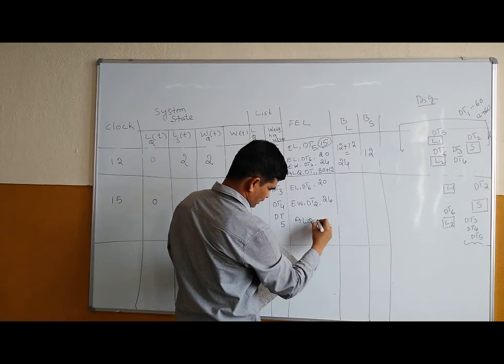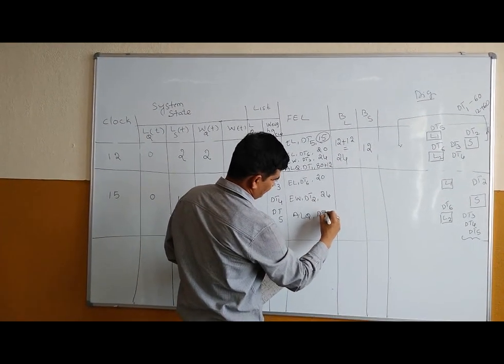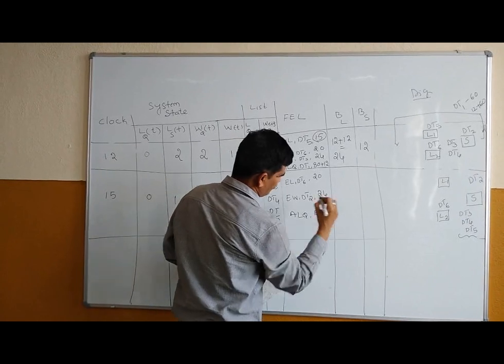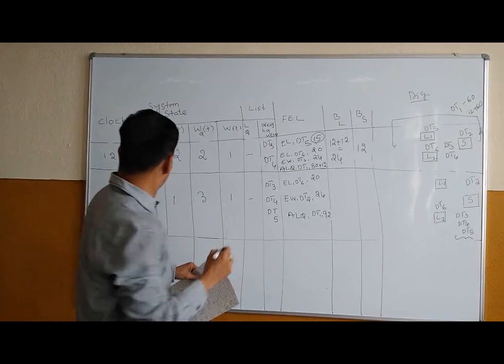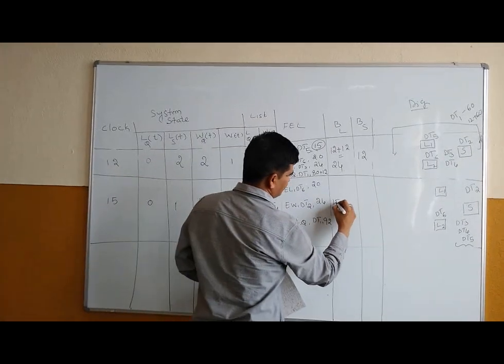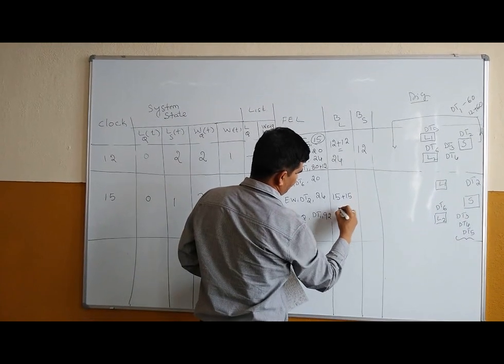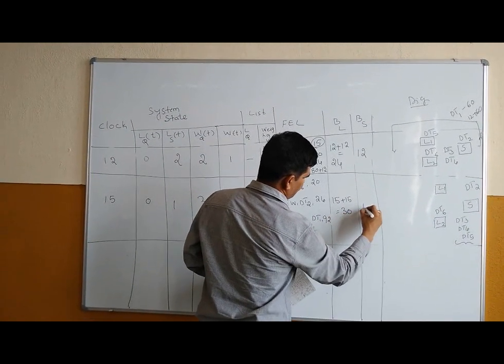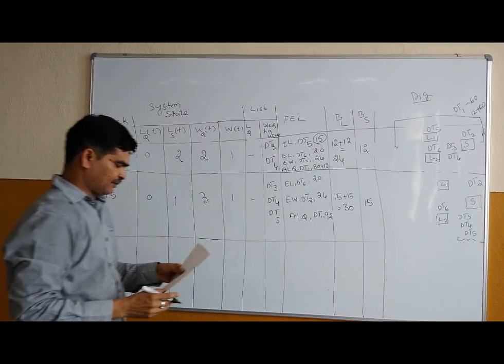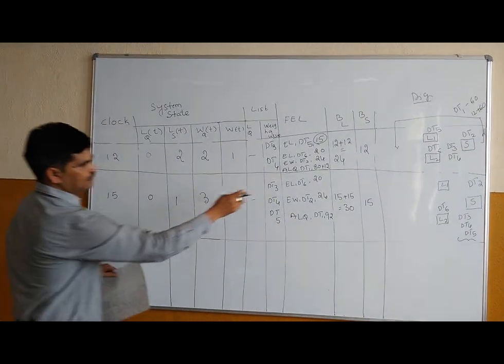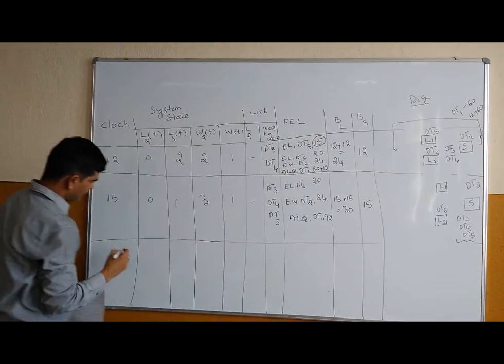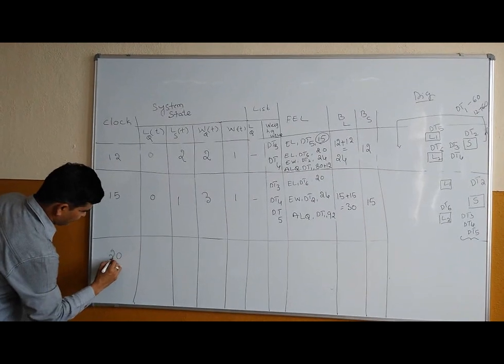ALQ of dt1 is 92. So now BL will be like 15 plus 15, which is equal to 30, and 15 minutes is the circle time. So next event is at t is equal to 20.